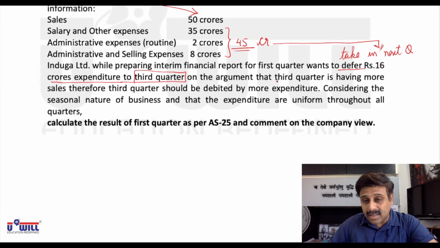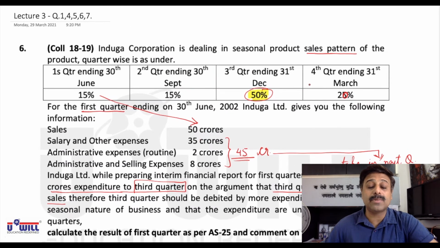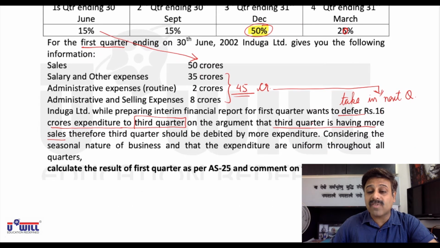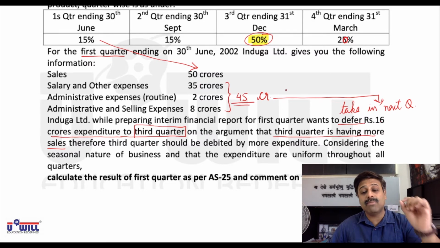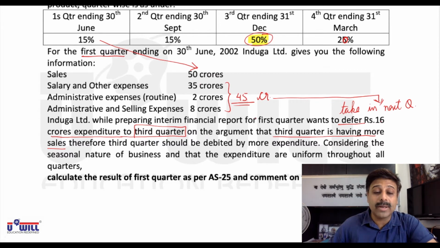Their argument is that the third quarter has more sales, therefore the third quarter should be debited by more expenditure. But what did we study as per AS25? Discrete approach. In whichever quarter the expense takes place, you recognize it in that quarter only. In whichever quarter the income takes place, you recognize it in that quarter only. So this approach of Induga Limited is wrong. They cannot take 16 crore in the third quarter. The entire 45 crore of expenditure has to be taken in quarter 1 only, whether the sales are more in quarter 1 or less.